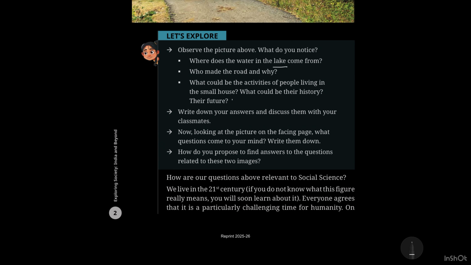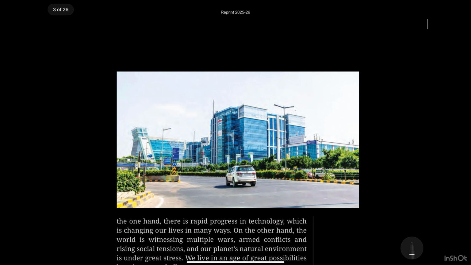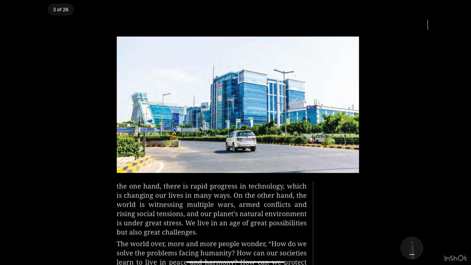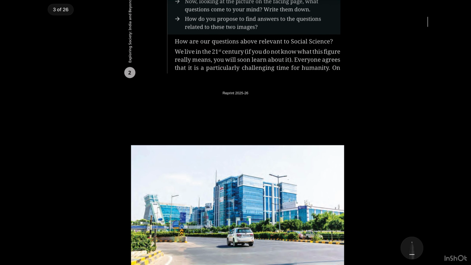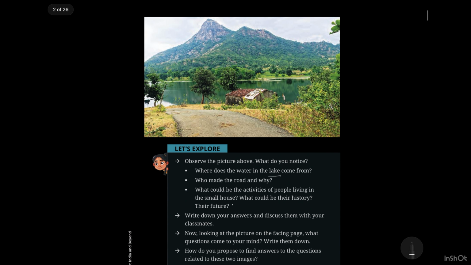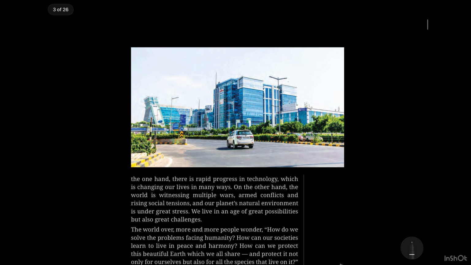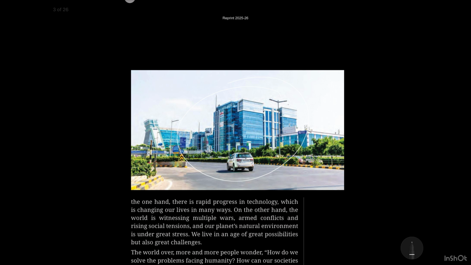Than us, okay? And see here a beautiful city picture is there, beautiful buildings, cars, and tall buildings are there, correct? Beautiful roads are there. See how this has evolved to this. So we are going to be studying this in social science.